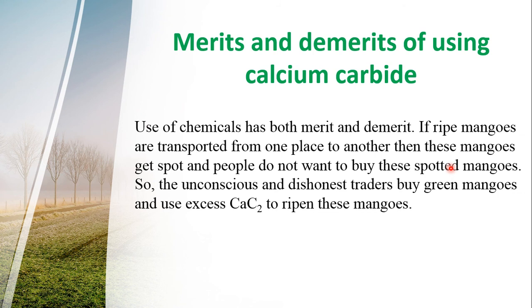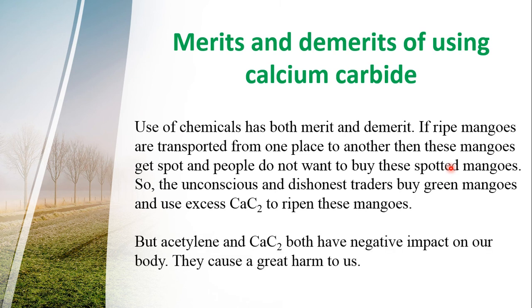When mangoes are transported from one place to another, ripe mangoes cannot be transported because they get spotted and people do not want to buy them. So the unconscious and dishonest traders buy green mangoes and use excess calcium carbide to ripen these mangoes. But acetylene and calcium carbide both have a negative impact on our body. They cause great harm to us.